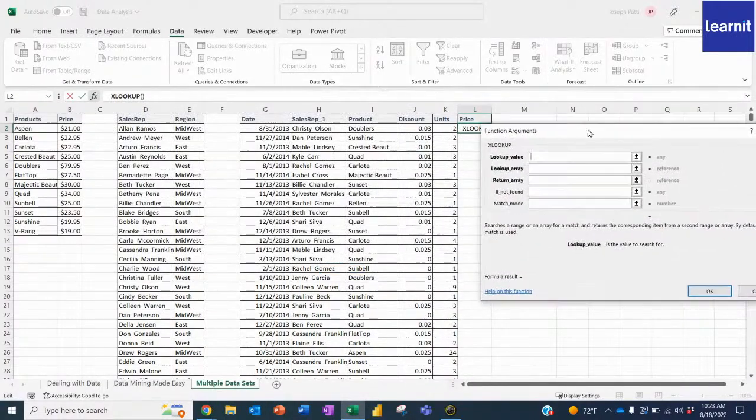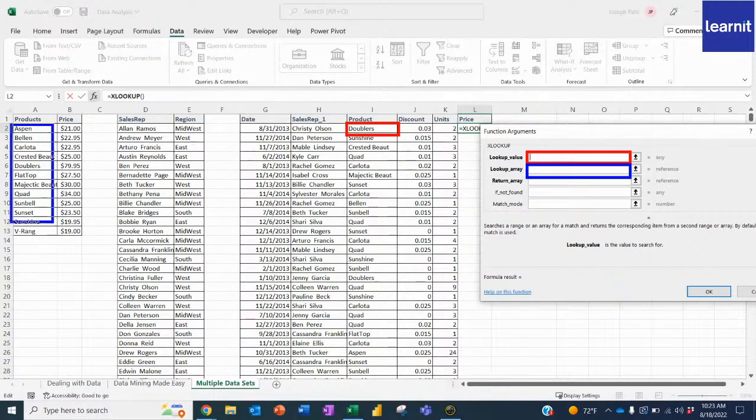There are a lot of different things you could fill out here, but we only need to fill out the three bolded things. What are we looking up? Where are we looking for it? And what do we want to return once we find it? Let's take a look. What are we looking for? We're looking for this product, doublers. Where are we looking for it? In this list of products right here. And what do we want to return? The price, because that's what we're looking for. So I'll just select the prices. That's all you need. Three things and you're done.